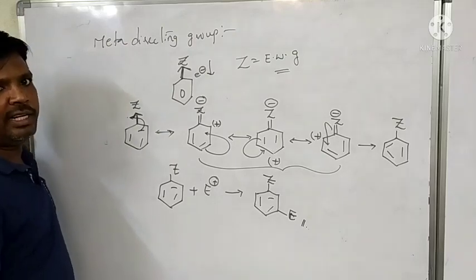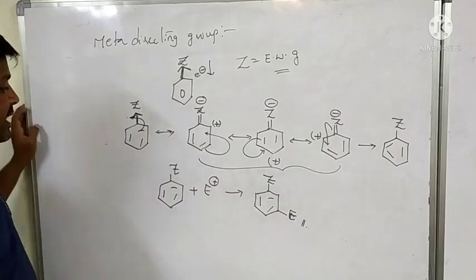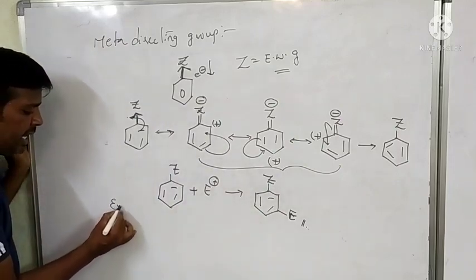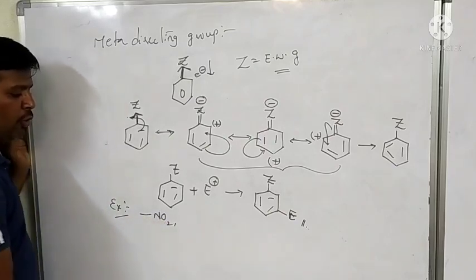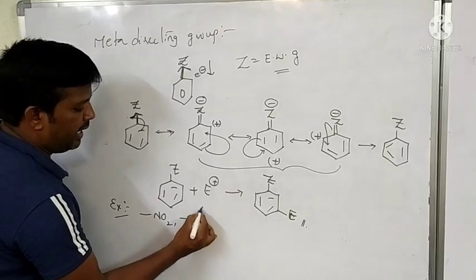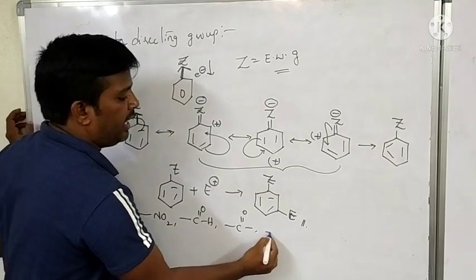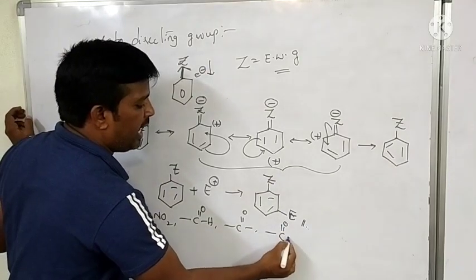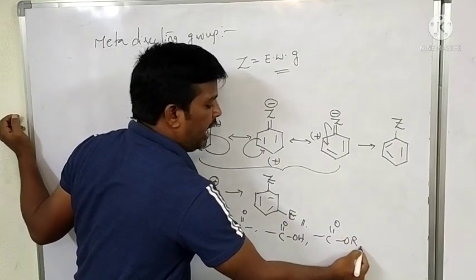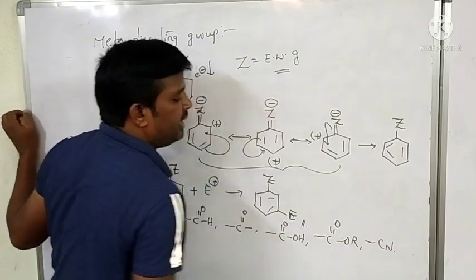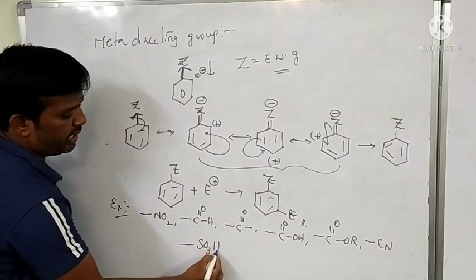Okay, this is the directive influence. We'll see examples of meta directing groups. What are the examples? One best example is NO2, the nitro group, then the aldehyde, the keto group, the carboxylic acid COOH, the ester COOR, cyanide CN, and SO3H, the sulfonic acid group.